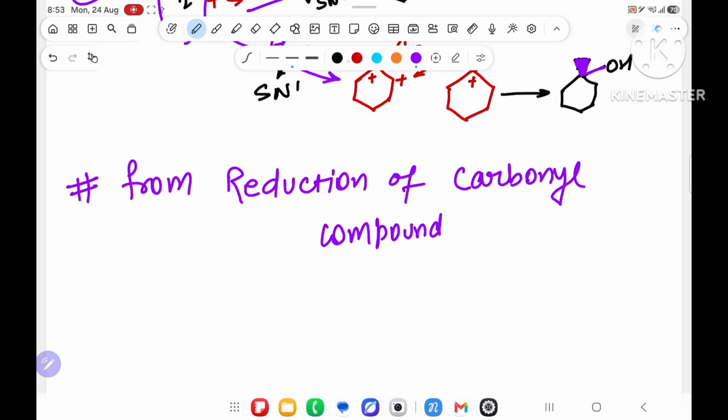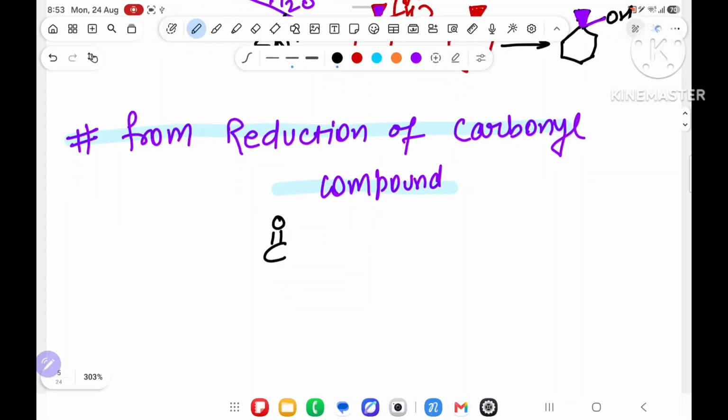What is carbonyl compound? Just understand it. Sir, we know carbonyl compound. Okay, I know that you are talented, but still I will dictate it. Carbonyl compound means C double bond O is there, over here something, over here something. Any compound that contains C double bond O is known as carbonyl compound.